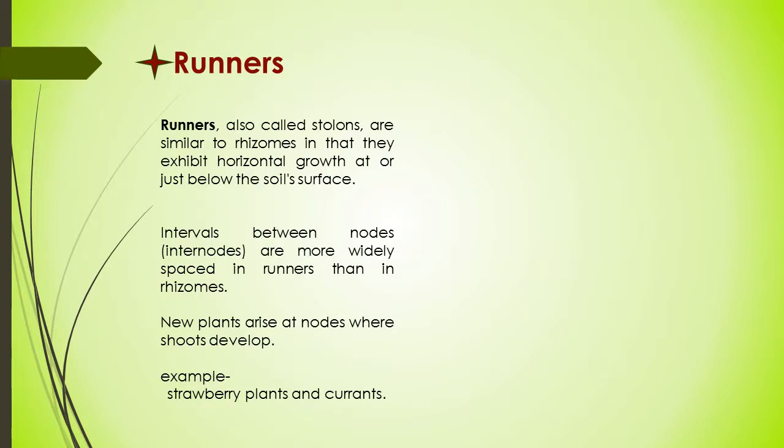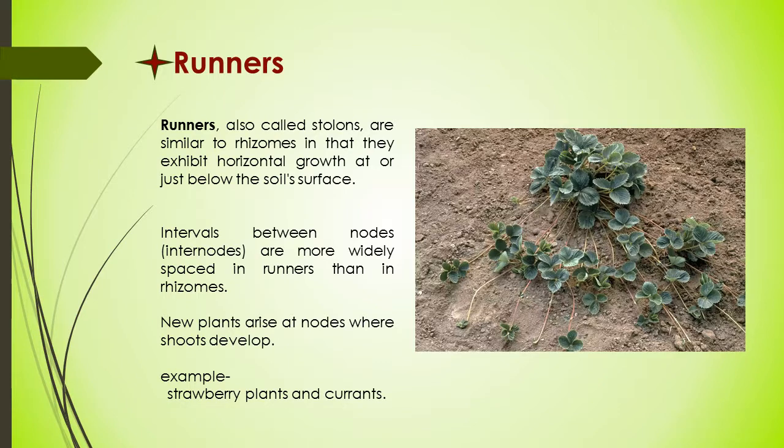Runners. Runners are also called stolons. They are similar to rhizomes in that they exhibit horizontal growth at or just below the soil surface. Unlike rhizomes, they originate from existing stems. As runners grow, they develop roots from buds located at nodes or their tips. Intervals between nodes are more widely spaced in runners than in rhizomes. New plants arise at nodes where shoots develop, and this type of propagation is seen in strawberry plants and similar plants.